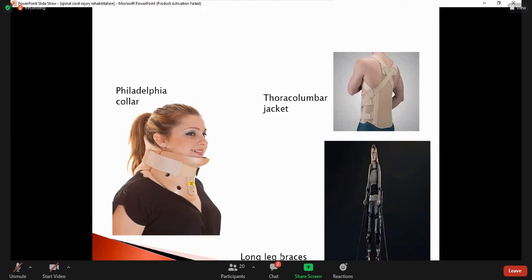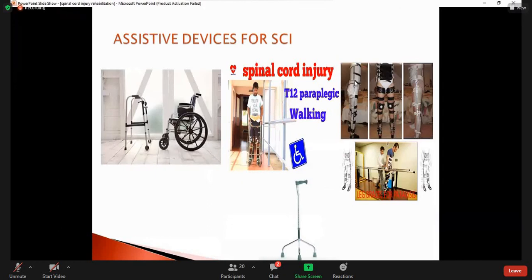Here you see the long leg braces. It is a brace which supports the pelvis, the complete lower limb, blocks the knee movement, and stabilizes the ankle joint.